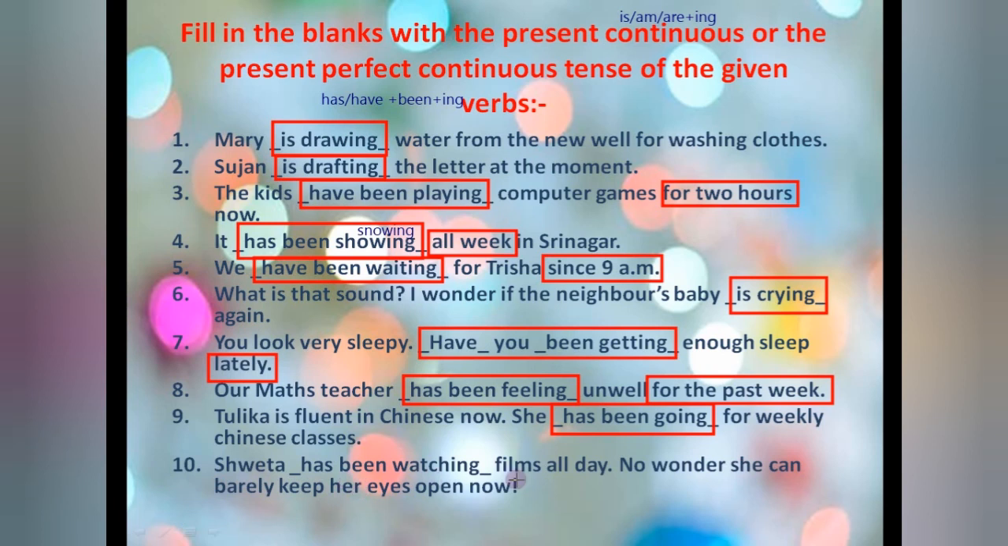Shweta has been watching films all day. All day, by this suppose night is going on. Now also she is watching. That's why has been watching, the activity started in the past only. So has been watching, no wonder she can barely keep her eyes open now. So I hope you have understood.